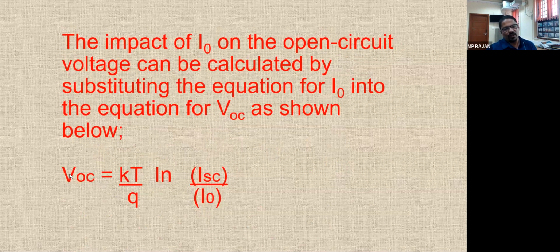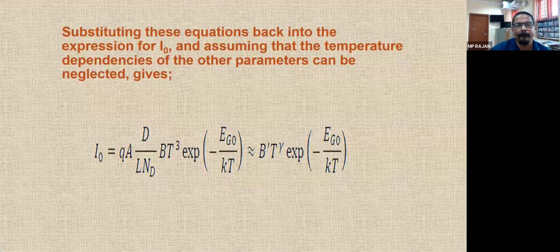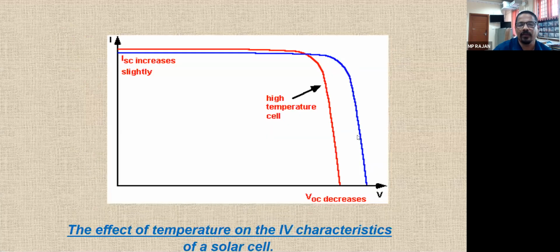Of course, this voltage should increase with the current. When the temperature is increased, ISC is increased, but the increase in ISC is far less than the increase in the reverse saturation current. So because of this, voltage is reduced and current is increased, so obviously power is also decreased.